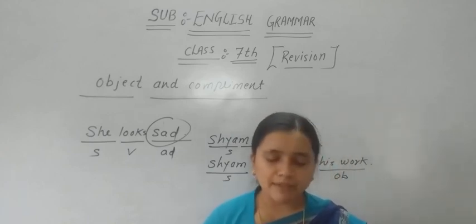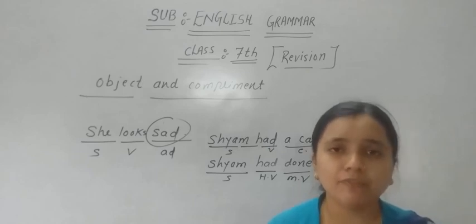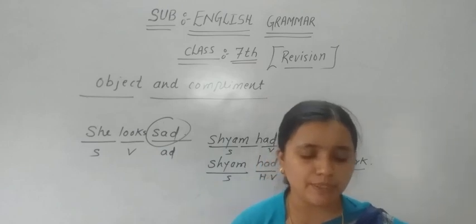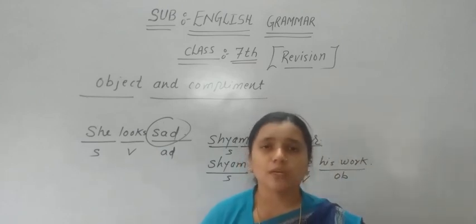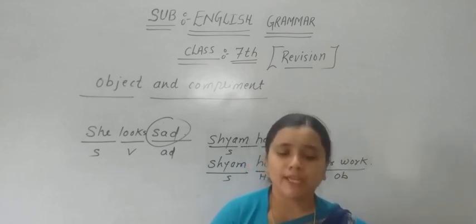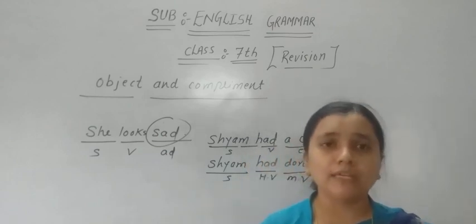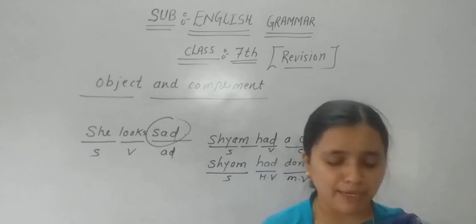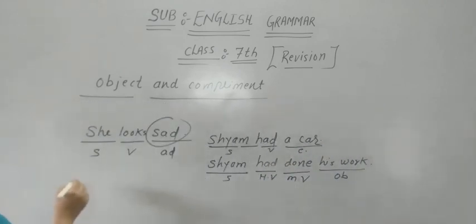We have to identify whether it is an object or a complement. After had a noun is used, but there is no third form of any verb, so a parrot is a complement. If it is a complement, underline it.